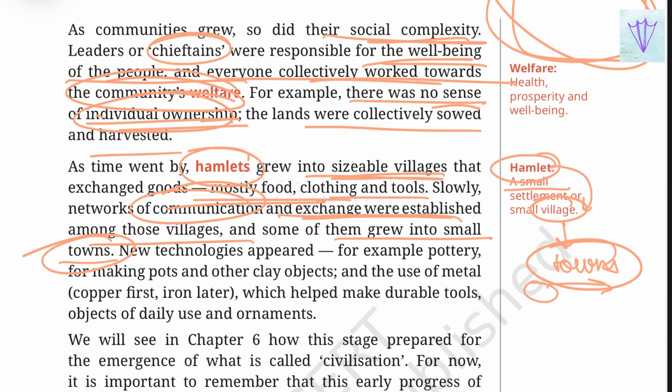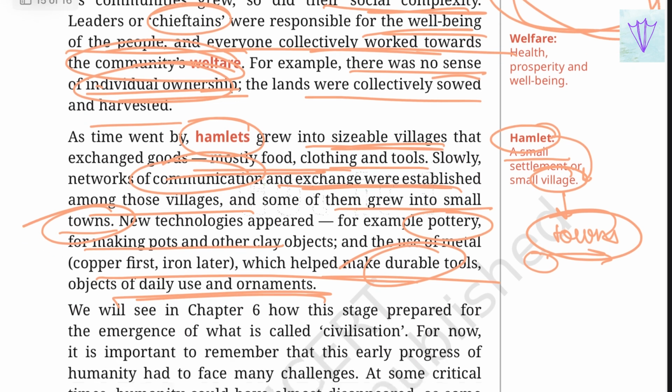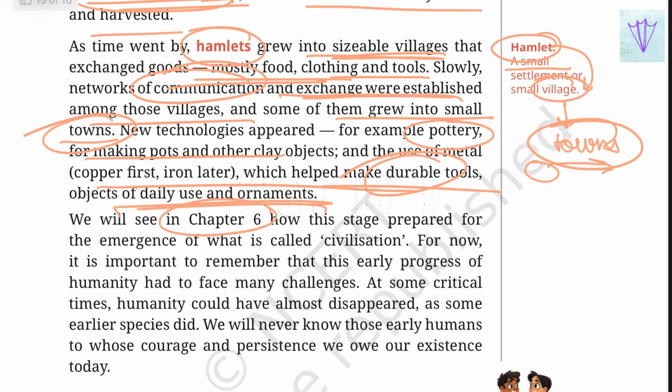New technologies appeared, for example, pottery for making pots and other clay objects, and the use of metals, which helped them make durable tools, objects of daily use, and ornaments. So we'll see in chapter 6 how this stage prepared for the emergence of what we call civilization. So for now, it is important to remember that this early progress of humanity had to face many challenges.